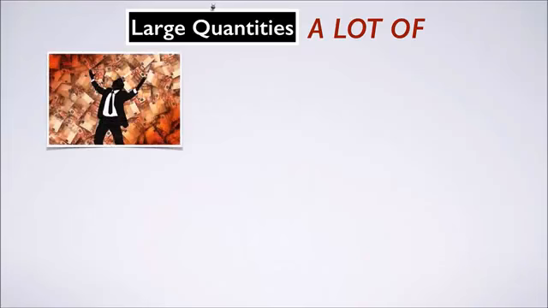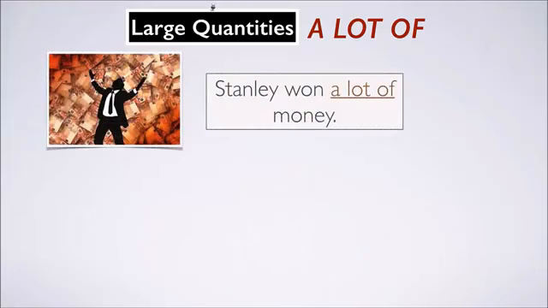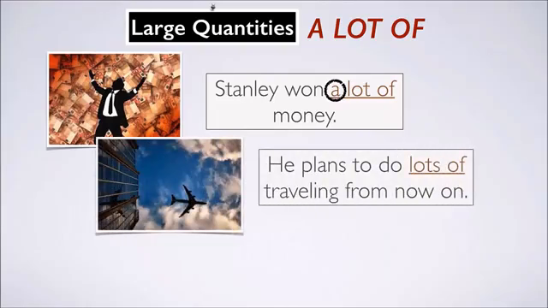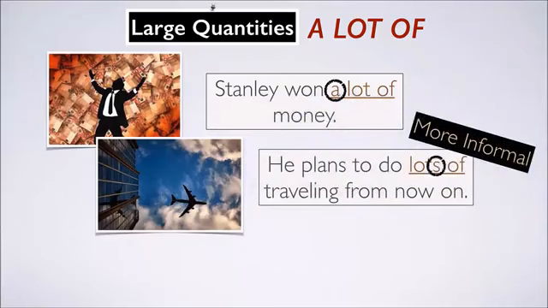Now let's talk about each of the quantifiers in the chart, starting with large quantities. A lot of. Here's an example. Stanley won a lot of money. When you use this phrase, don't forget the a. That's a common mistake. He plans to do lots of traveling from now on. Lots of is the plural form. But keep in mind, lots of is more informal than a lot of.